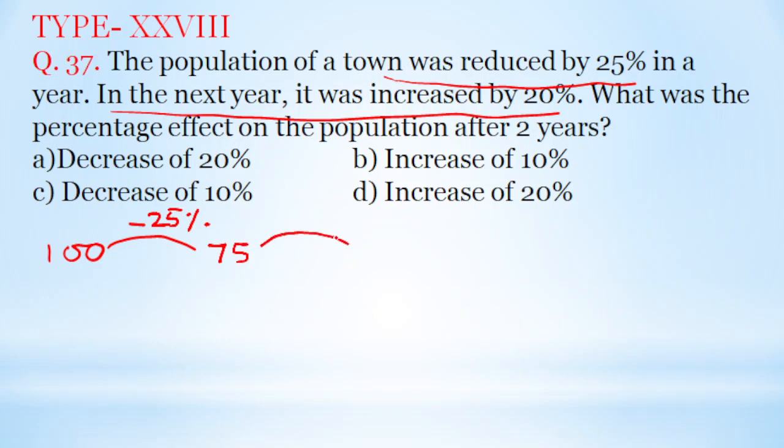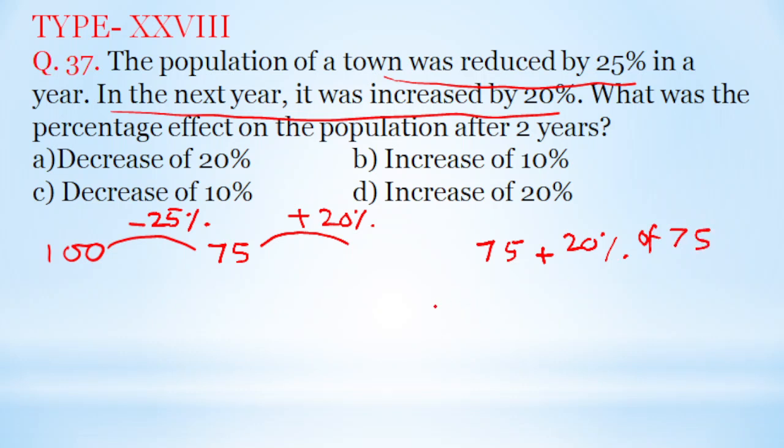That means in the second year it is increased by 20%. So that is equal to here 75 plus 20% of 75.